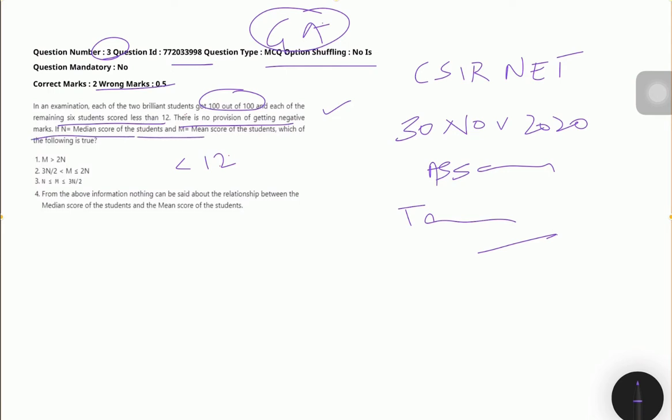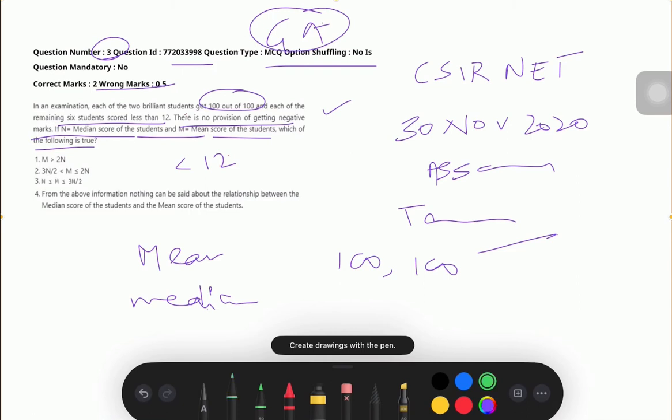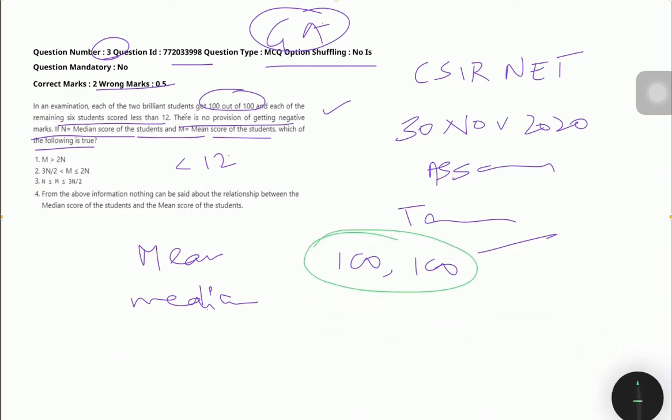If n is the median score of the students, m is the mean score of the students, which of the following is true? So you just have to know what is mean and what is median, how to find out both of them. Okay, now it's given that 2 students got 100 out of 100. So about 2 students we know the score, which is 100 out of 100, and for the rest of the students there are 6. So in total there are 8 students, out of which 6 students are scoring less than 12 marks.